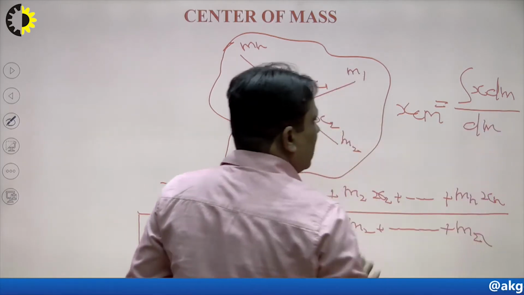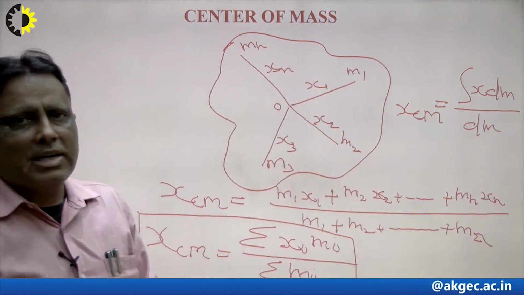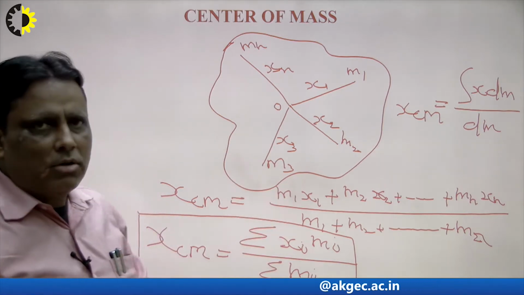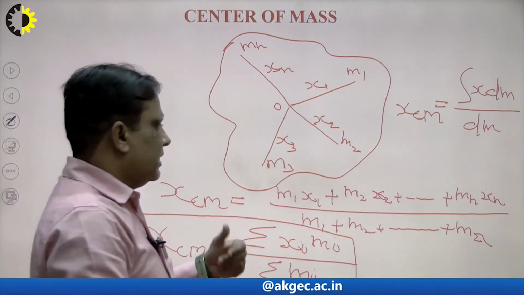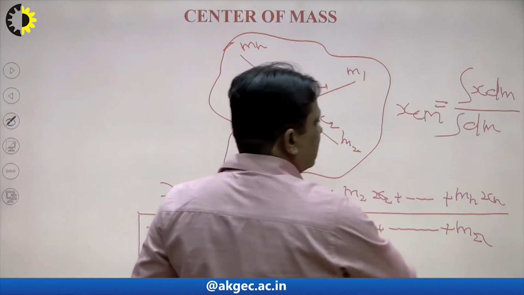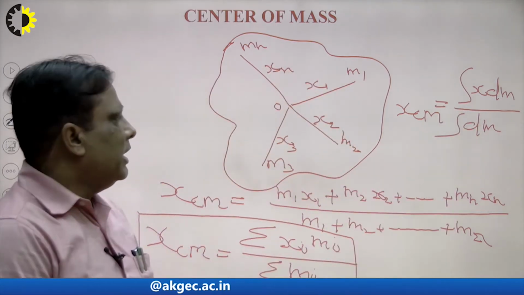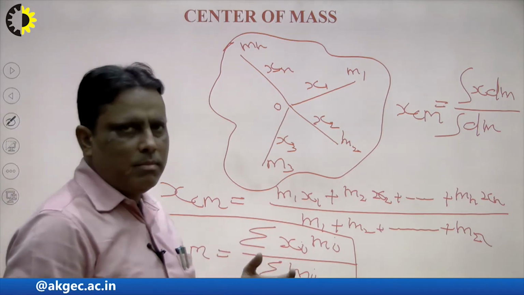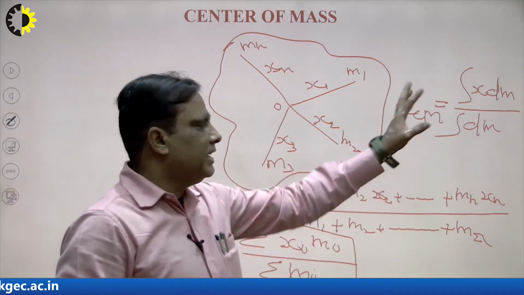That means the center of mass depends on the material. We can say that this depends on the integration, and this is another integration here. This depends on the integration and on the density. If the density is mass per unit length, then it is a single integration.